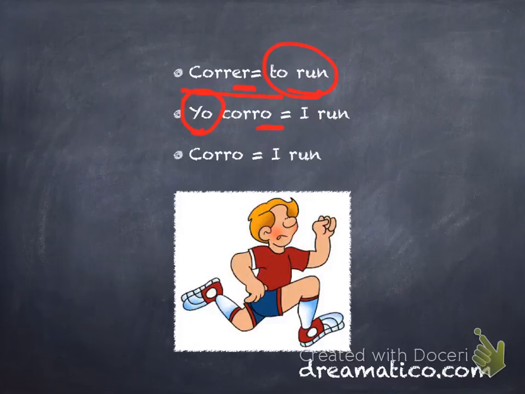Now in Español, or in Spanish, this is the beauty of conjugating verbs. Because once you've conjugated the verb, the subject in this sentence, which it is a sentence, is implied. So by saying corro, you know that means I run. You don't have to say I each time. You don't have to say yo. You just say corro. And everyone knows you mean I run. So that's why we conjugate the verbs, so we can imply the subject and to make it agree with the sentence.